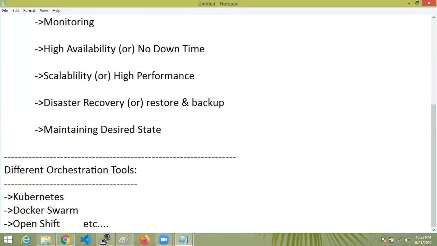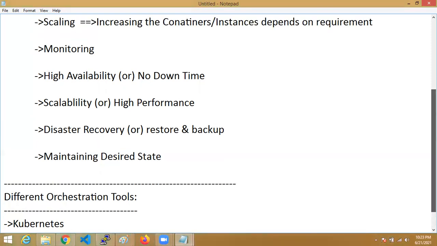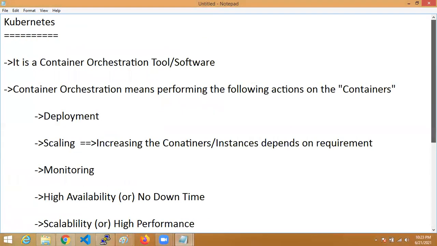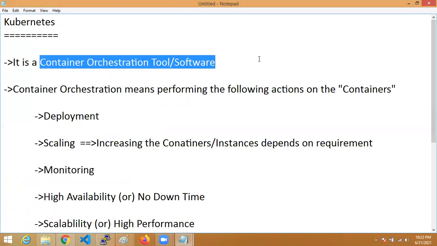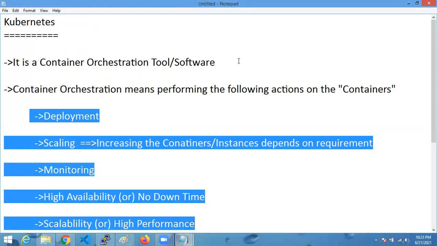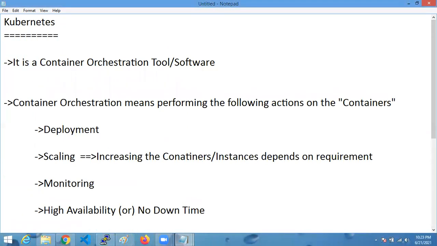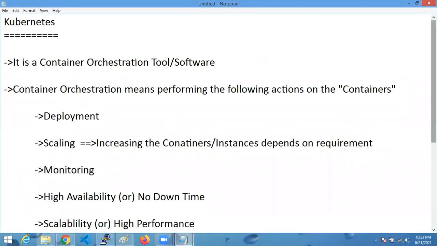Kubernetes is very useful in a production environment to maintain containerized applications. What is Kubernetes? Kubernetes is an orchestration tool to maintain containerized applications. Maintenance means all these things I said: maintaining the containers.